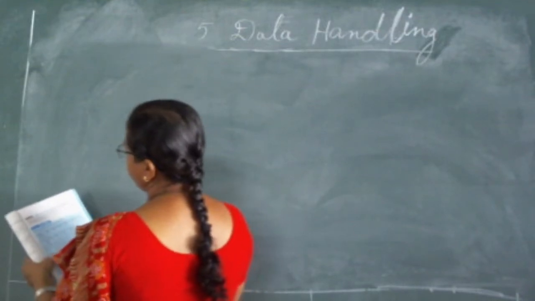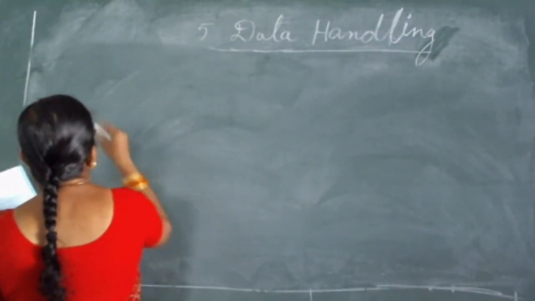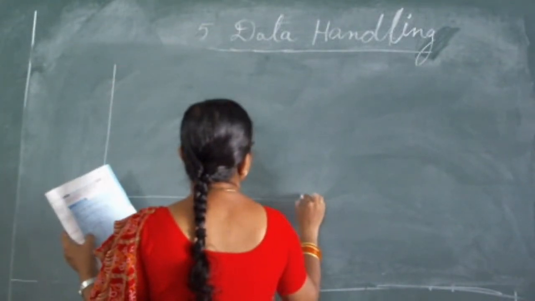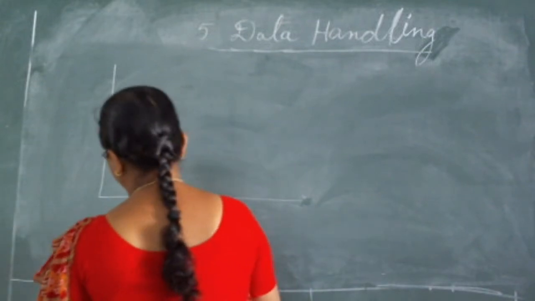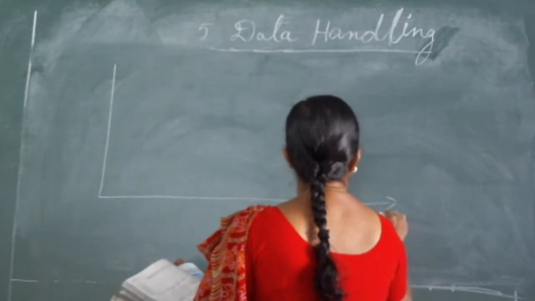How can you draw it using the information given? Appropriate graph means how to draw a graph here.